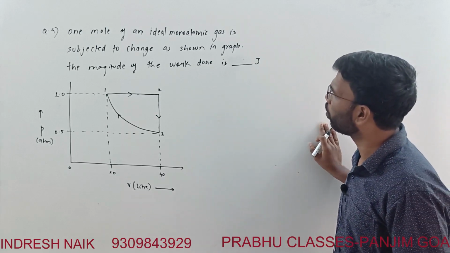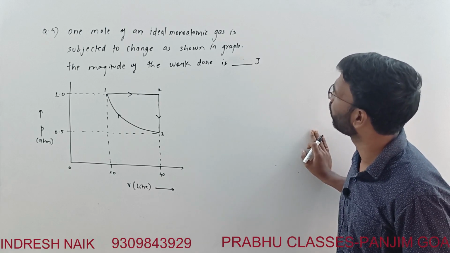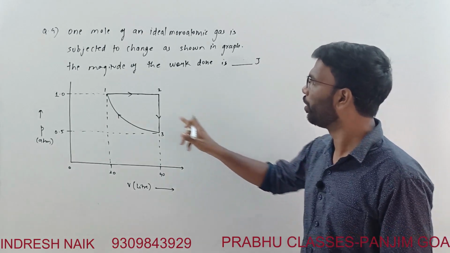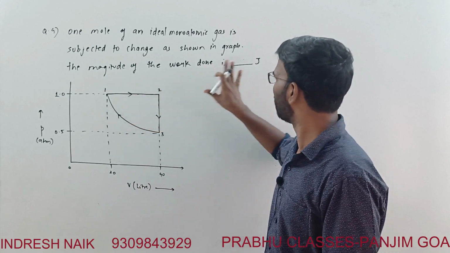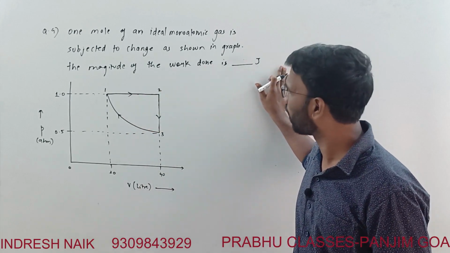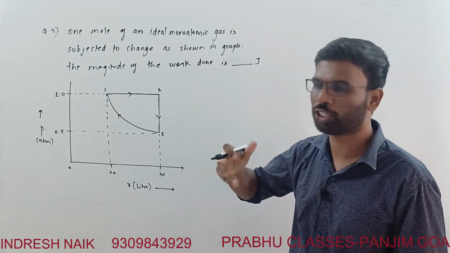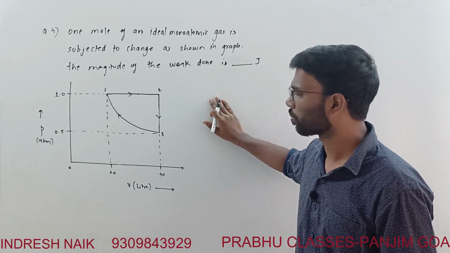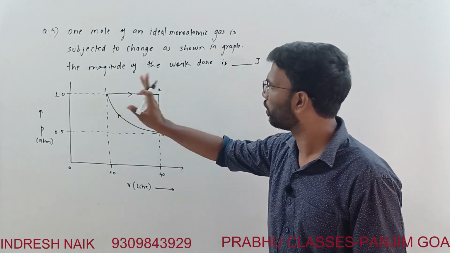The question asked is: 1 mole of an ideal monoatomic gas is subjected to change as shown in a graph. The magnitude of the work done is asked, from here to here. Okay, it is an integer type of question which was asked in a previous year. I don't remember exactly which year it was. But we need the work done from 1 to 2, from 2 to 3 and then 3 to 1.